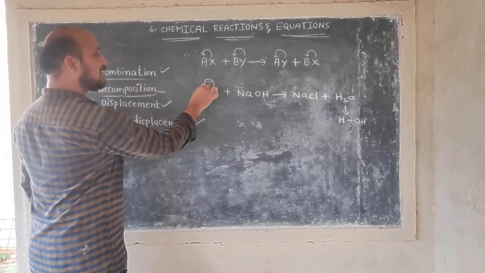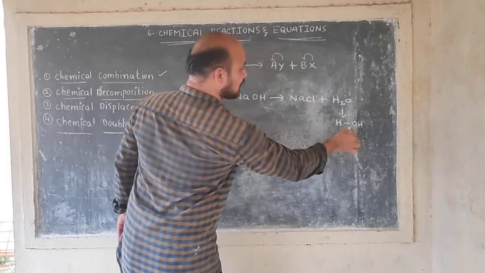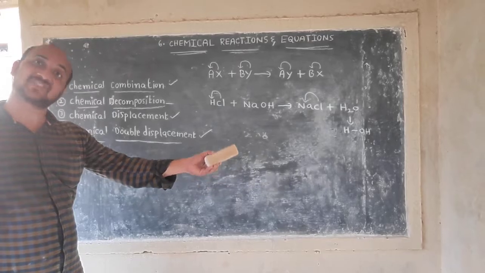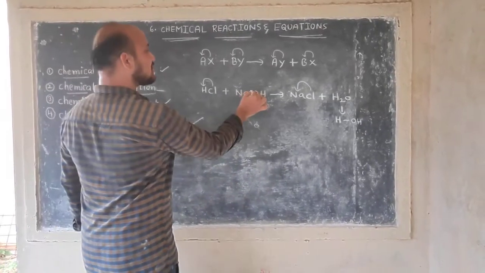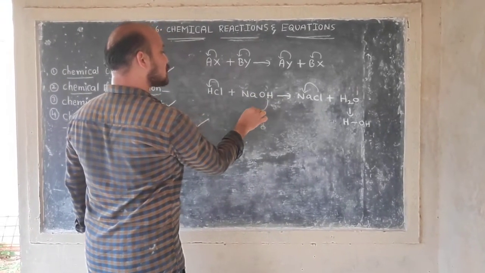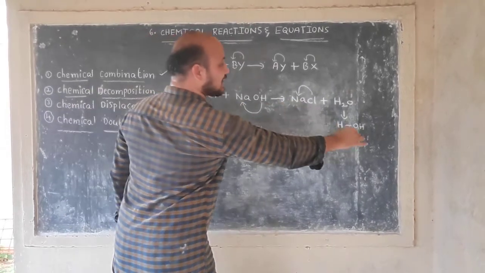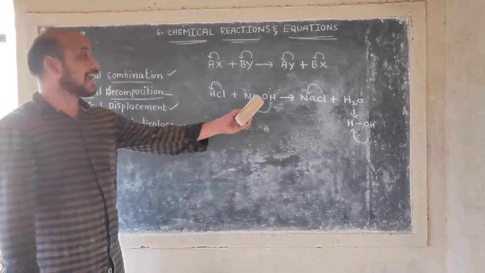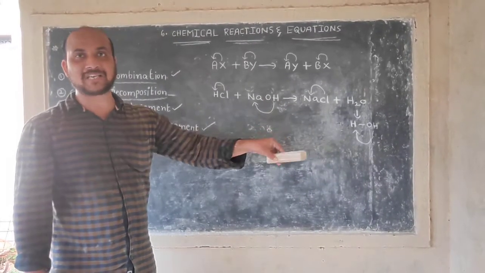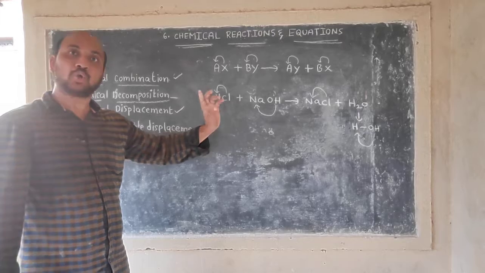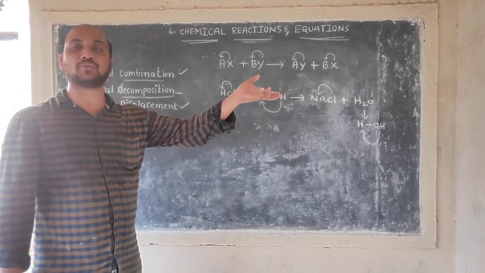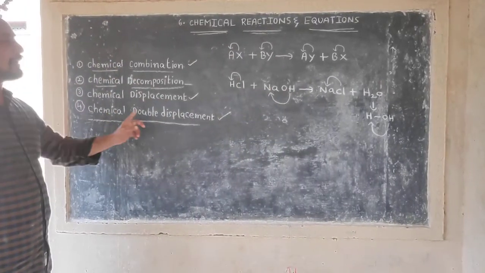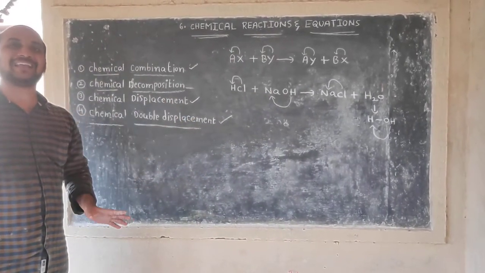Initially chlorine is combined with hydrogen; after the reaction chlorine is combined with sodium, so chlorine's place changes. Initially hydroxide is combined with sodium; after the reaction hydroxide is combined with hydrogen, so hydroxide's place also changes. In the same reaction two elements are displaced with each other. So this is an example of a chemical double displacement reaction.